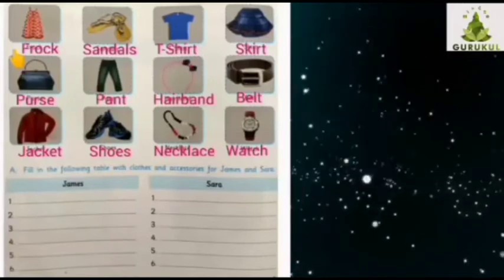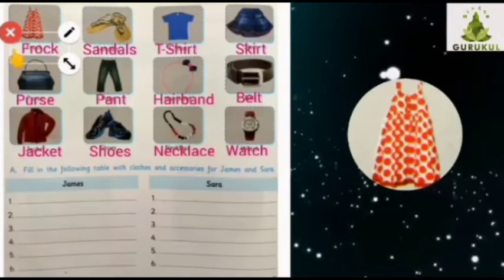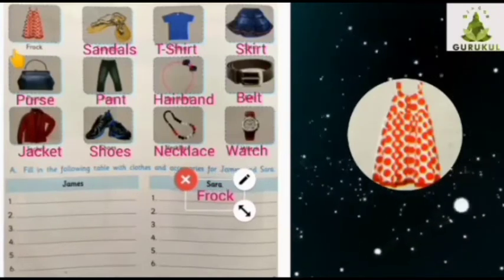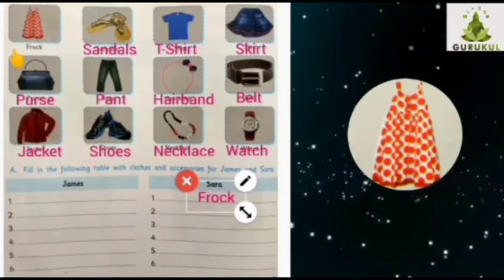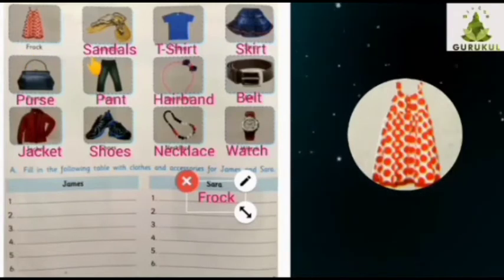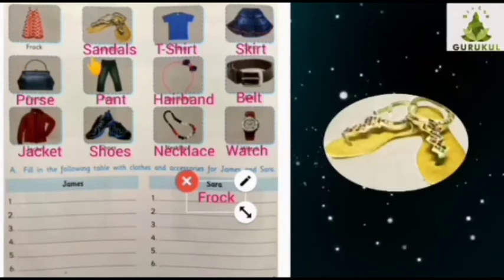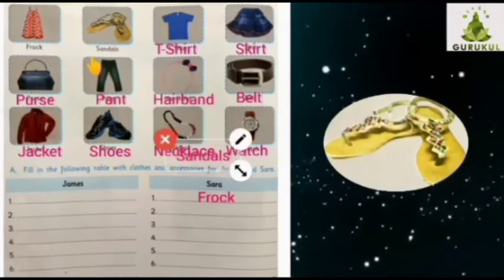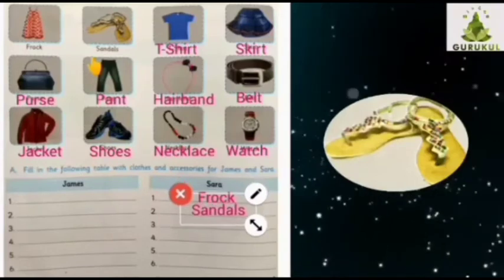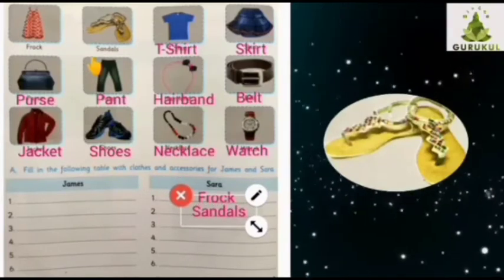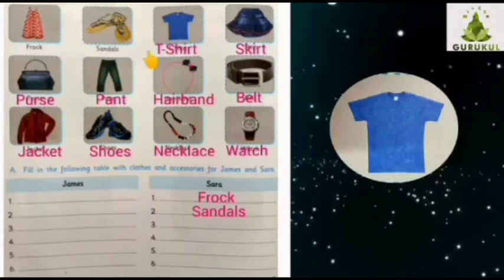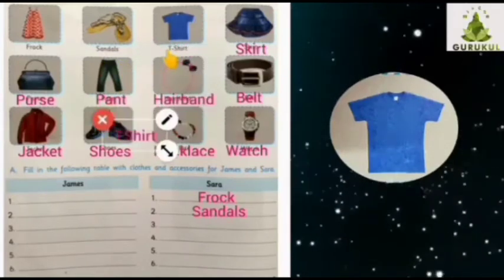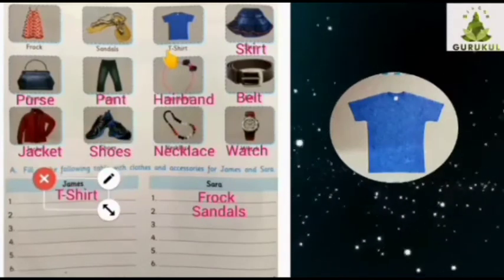Now let's see, the first picture is of frock. So who will wear the frock? Sarah. So we have to write frock in the column given for Sarah. Which is the next picture? Sandals. So sandals will also be written in column for Sarah. Third picture is of t-shirt. Who will wear the t-shirt? James.